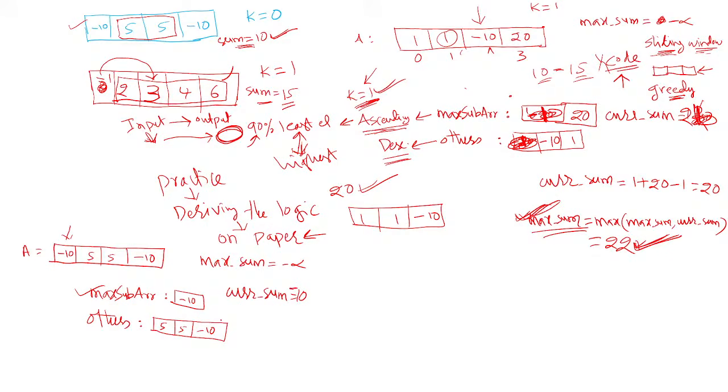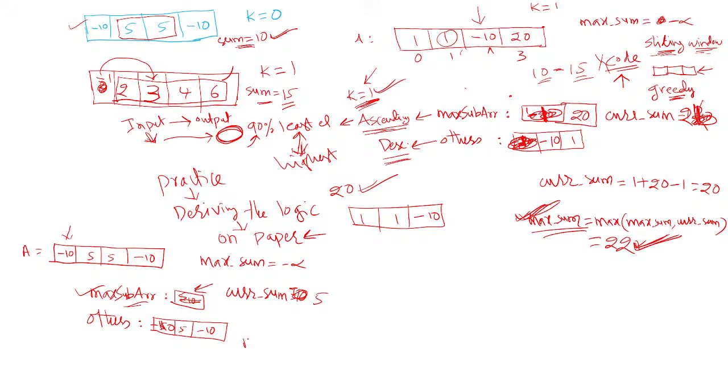Maximum current sum is minus 10. Then you check whether swap is possible. Yes. Then swap this, so 5 comes here and minus 10 comes here. Then update the current sum. What is the current sum now? Current sum value is nothing but 5. It is always the sum of elements in this max subarray.